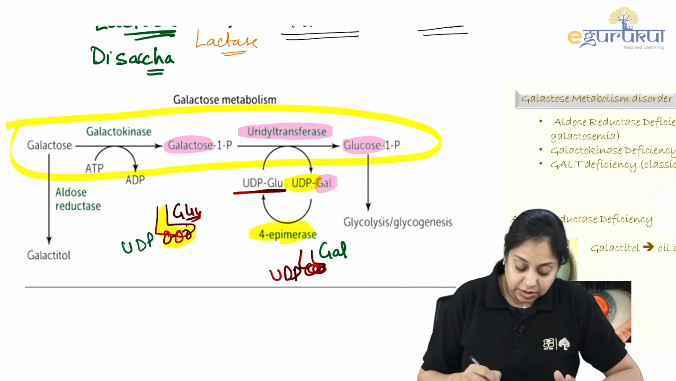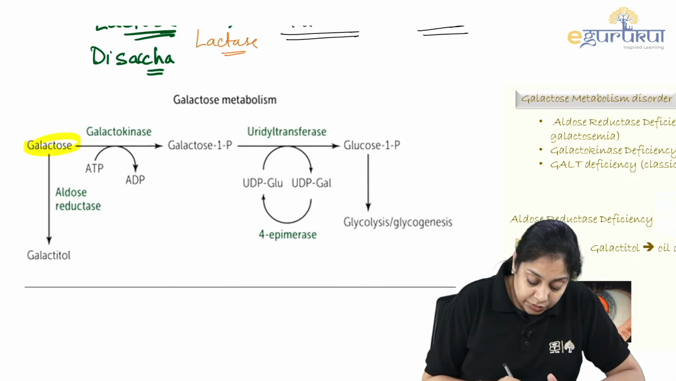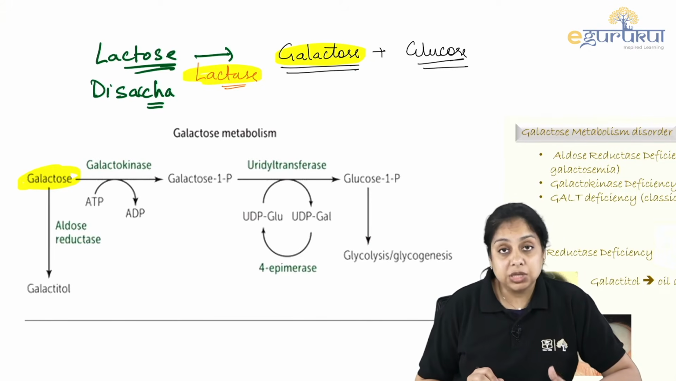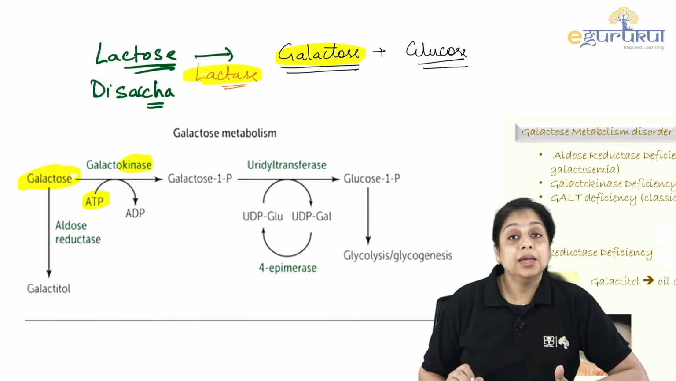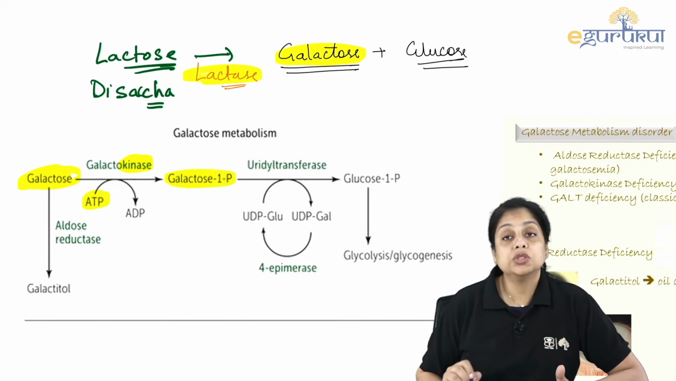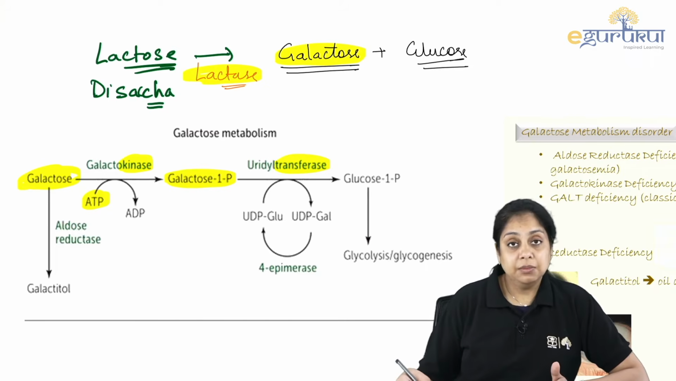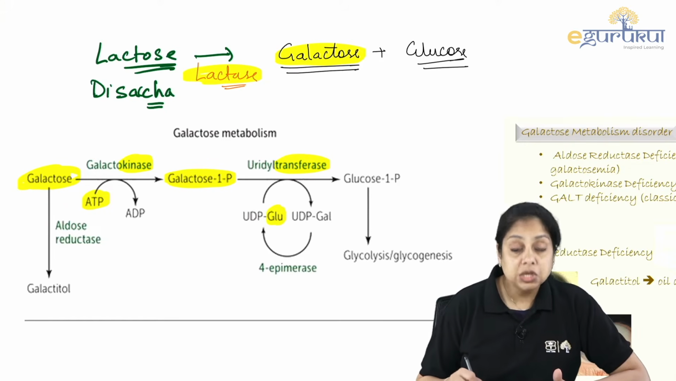Now, let me recite or revise it again so that it makes sense to you. Galactose is coming after the digestion of the lactose by the lactase enzyme. In order to trap this galactose inside the cell so that metabolism can be done, the kinase phosphorylates it by using 1 ATP and galactose becomes galactose 1-phosphate. Then there is the transferase enzyme, uridyl transferase enzyme, which switches the glucose for the galactose so that galactose 1-phosphate becomes glucose 1-phosphate.